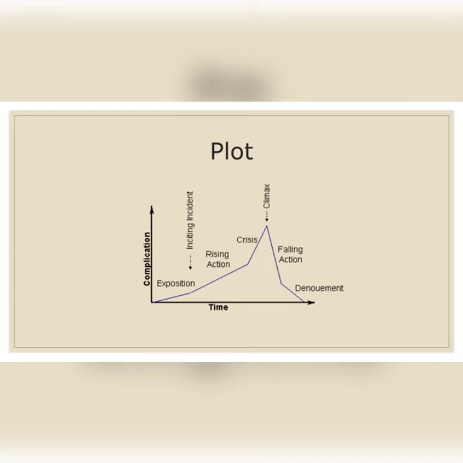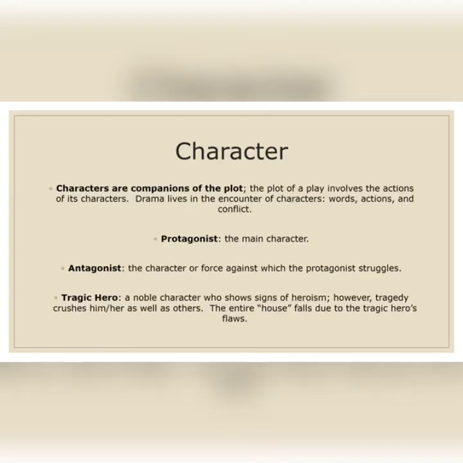Okay, so this is the plot chart. It's actually a triangle: rising action, climax, falling action, like that. It's a triangle. For getting a better idea I have given this, so it would give you an exact idea of what I am describing here. Okay, next we can see about the characters.